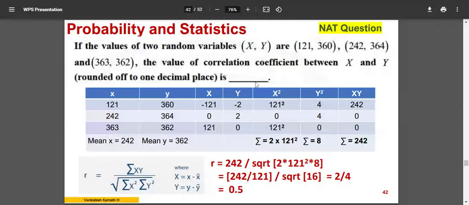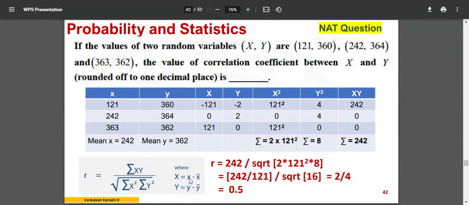Looks complicated, that it requires calculation. Our equation has sigma xy, sigma x square, sigma y square, so many things, right? So let us look at the solution, how it is done. First, list the values of x and y correspondingly: 121, 360, 242, 364, 363, 362. Okay, the values I listed.